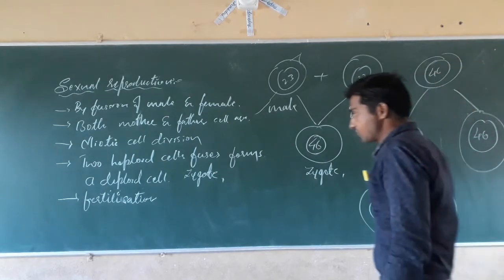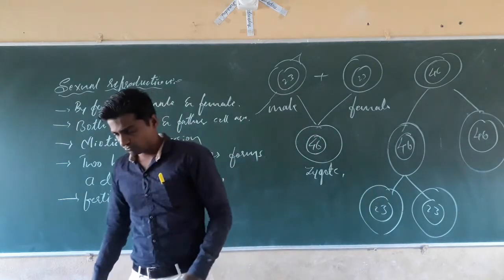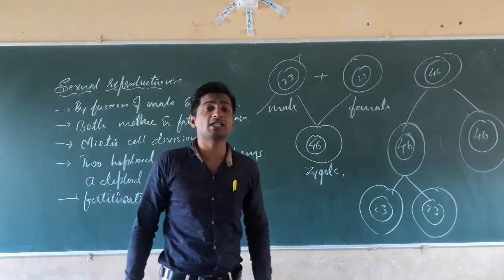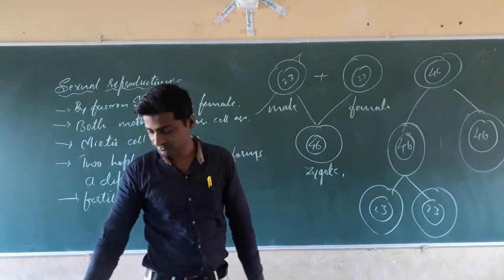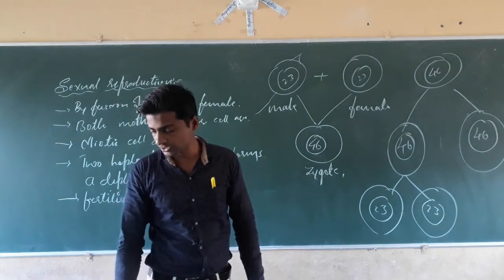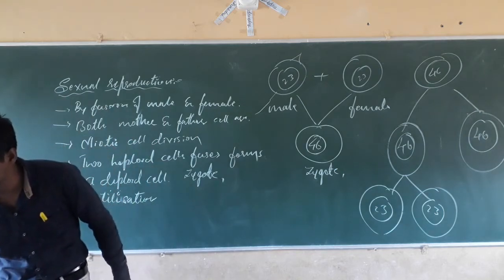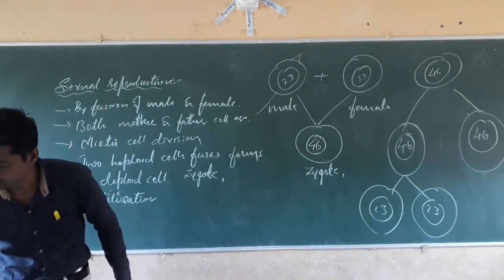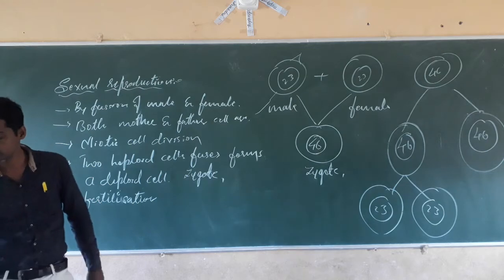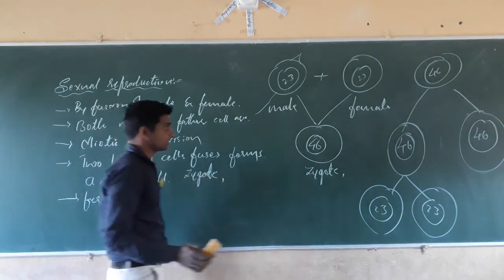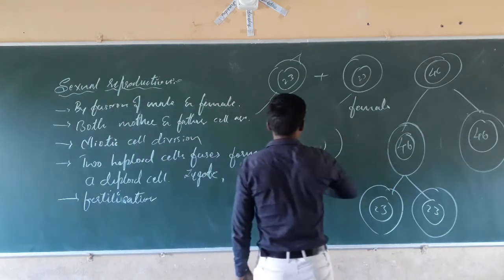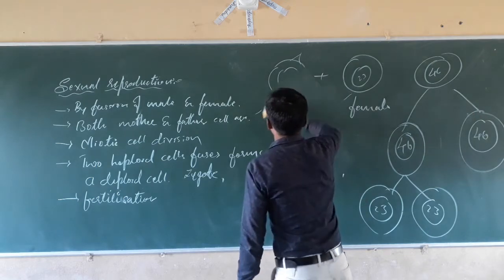In case of plants, sexual reproduction is going on in the flowers. That's why the flower is the reproductive part of the plant.